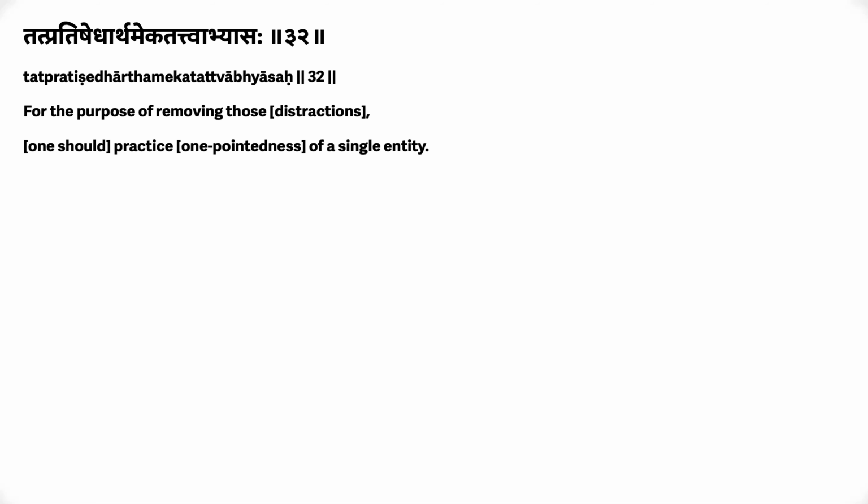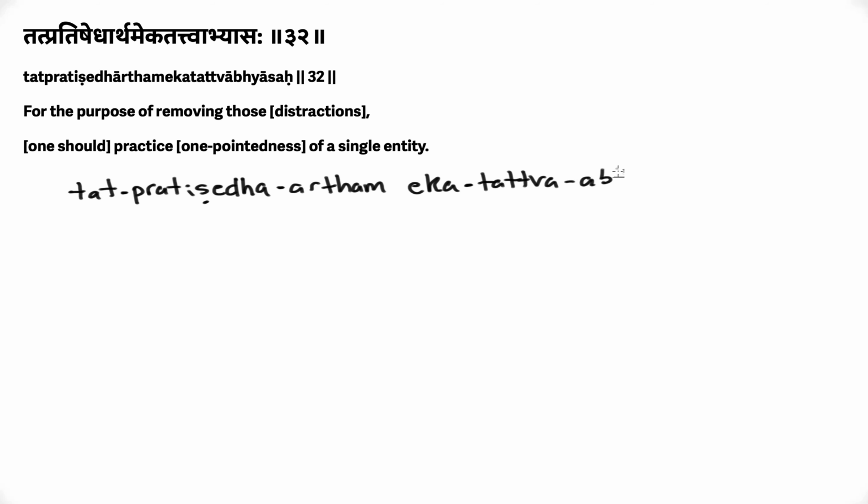Okay, so Sutra 1.32 states, Tat pratishedhartam eka tattvabhyasah. So, let's break this down here. So first we have tat, then we have pratishedha, tat pratishedha, artham, eka, tattva, abhyasah.